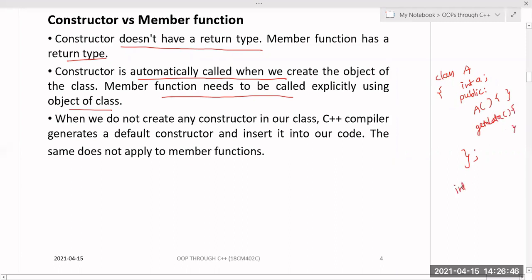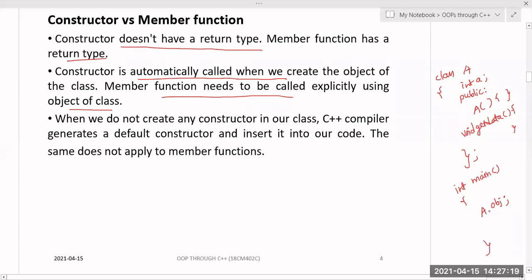Whenever I create an object in main, AOBJ, the main difference between the member function and the constructor is that the constructor does not have any return type, not even void, and the member function has a return type. It should always have a return type. If it returns nothing I will put void, and if it is returning an integer value I will mention int, float, char, anything. And the constructor is automatically called whenever we create the object.